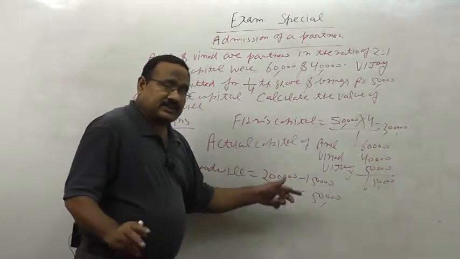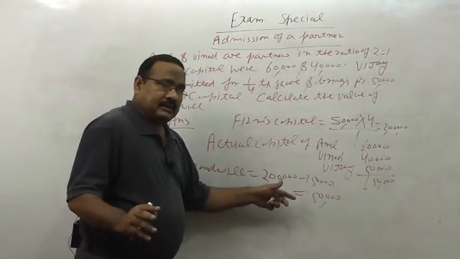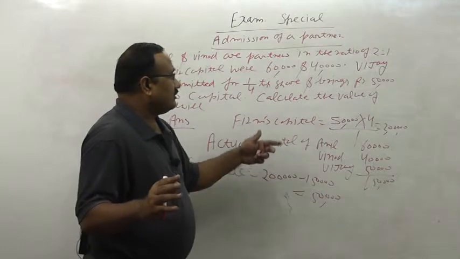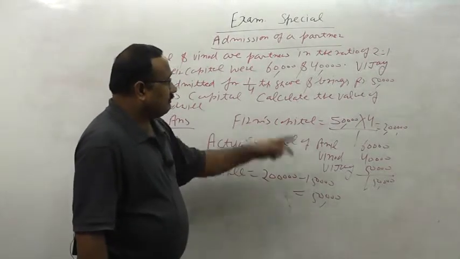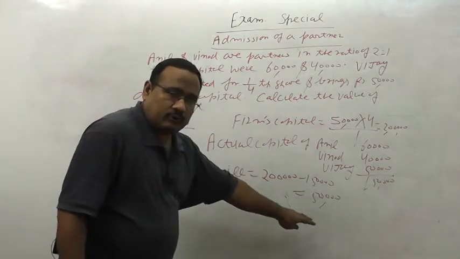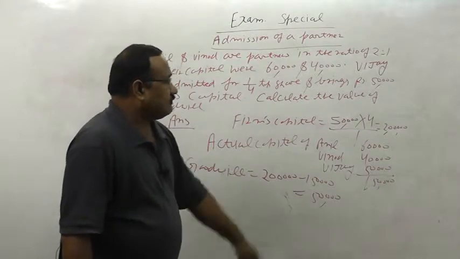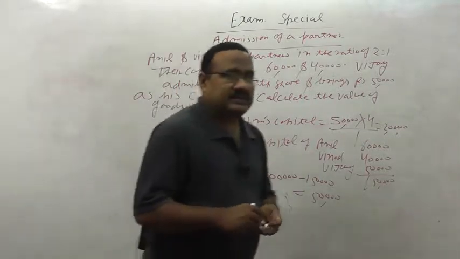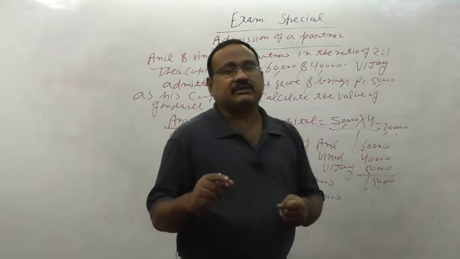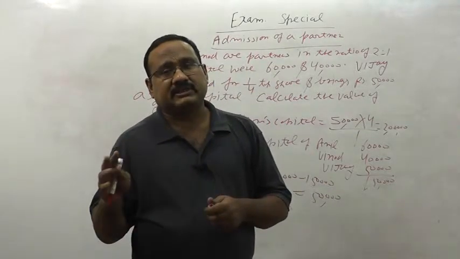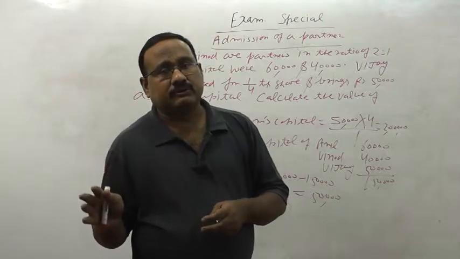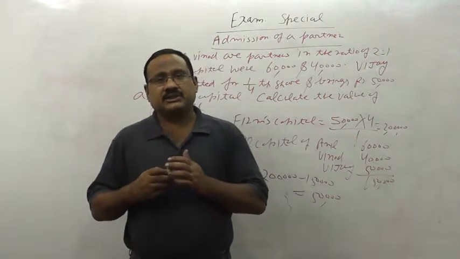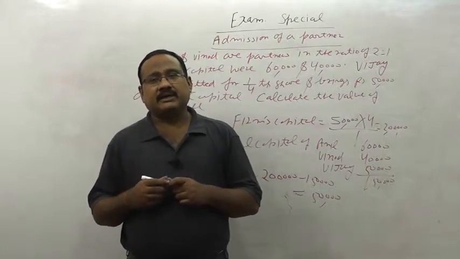And in the question, it can also be asked, what is the goodwill of Vijay? Vijay's goodwill will be 1/4 of 50,000, which will be 12,500. Suppose in the question it is given to calculate Vijay's goodwill, so it will be 50,000 into 1/4, which will be 12,500.